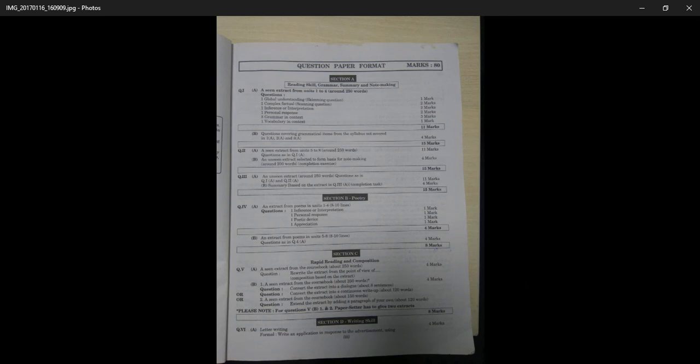Here we can see that question number 6A is letter writing, formal and informal. So we have discussed that we'll go for a formal letter. Again, question number 6B, there are 4 options in question number 6B. This is a bit confusing. Either you will be writing a tourist leaflet, or you will be writing an appeal. You can write a newspaper report, or you can convert the paragraph into dialogue.